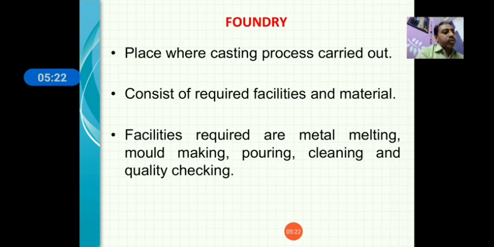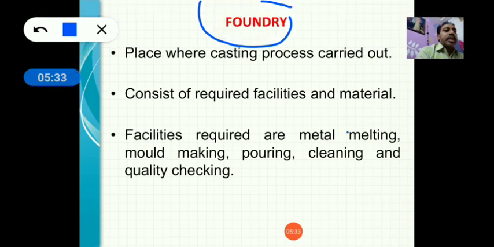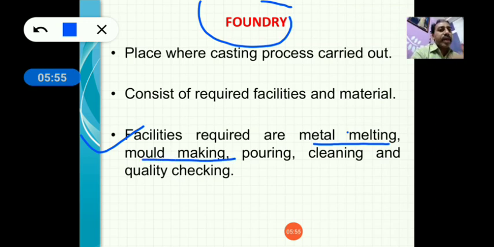Now the casting process is associated with the foundry. So what is a foundry? A foundry is a place where the casting process is carried out, and it consists of the required facilities and materials. The facilities required are metal melting, mold making, pouring, cleaning and quality checking. Means in a foundry these facilities are available: melting, mold making, pouring, then fettling or cleaning, and then inspection or quality control.